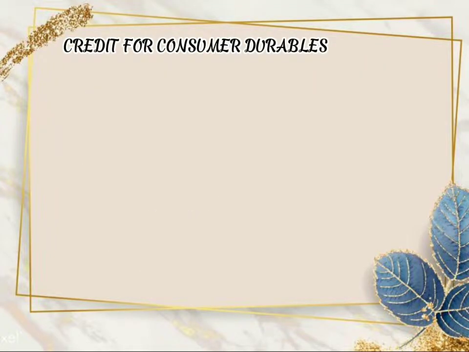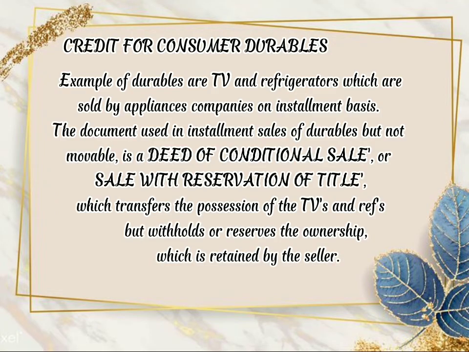Credit for consumer durables. Examples of durables are TVs and refrigerators, which are sold by appliance companies on an installment basis. The document used in installment sales of durables, but not immovables, is a deed of conditional sale or sale with reservation of title, which transfers the possession of the TVs and refs but withholds or reserves the ownership, which is retained by the seller.